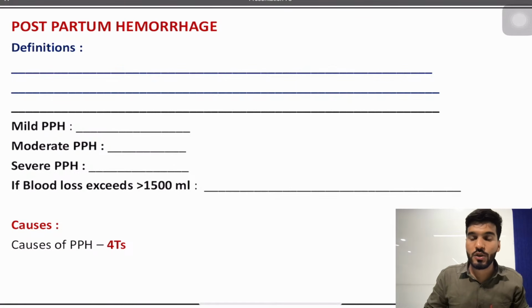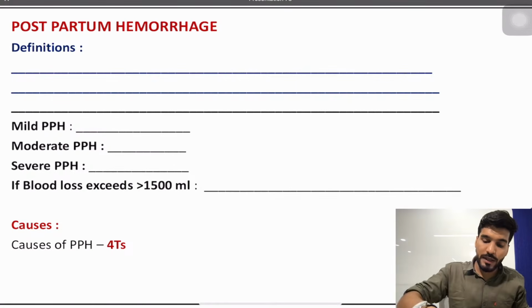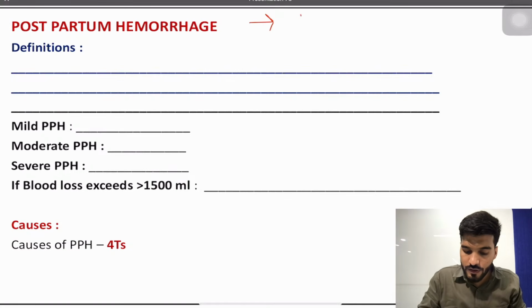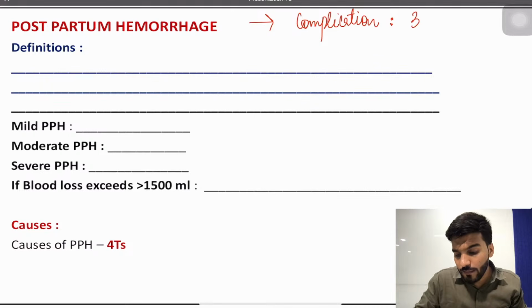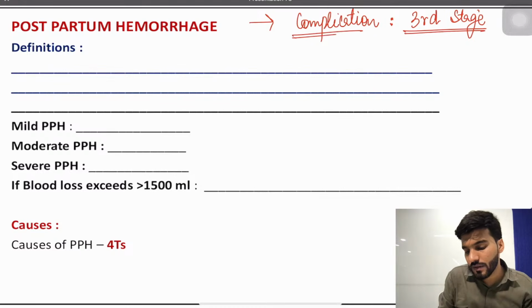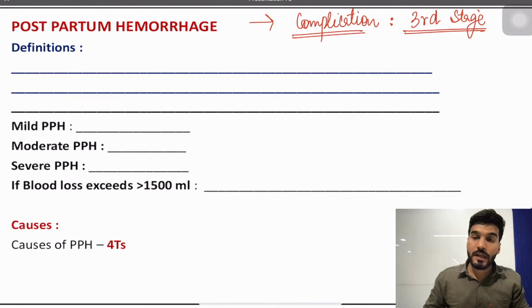It is a complication of which stage of labor? Sir, it's a complication of the third stage of labor. So what is the third stage of labor? The third stage of labor is from the delivery of the baby to the delivery of the placenta. Yes, the third stage is from the delivery of the baby to the delivery of the placenta.